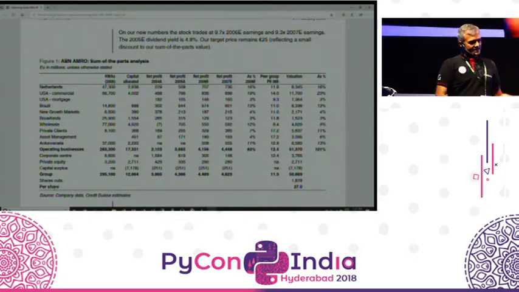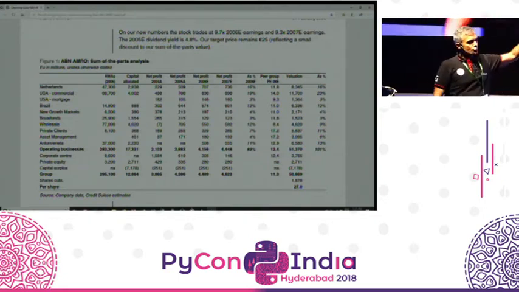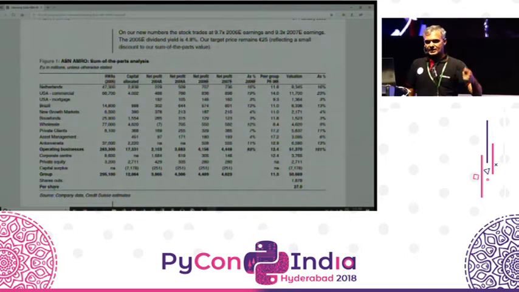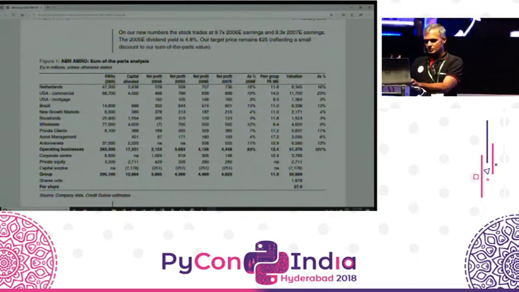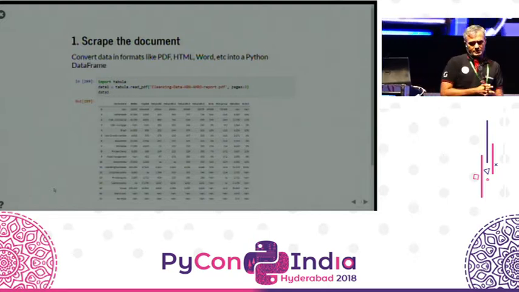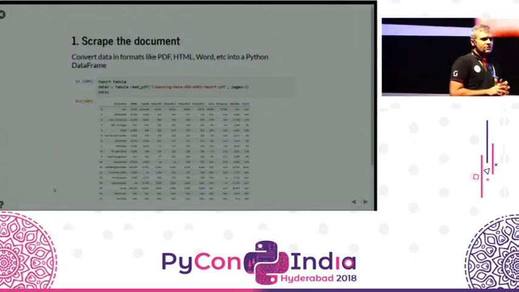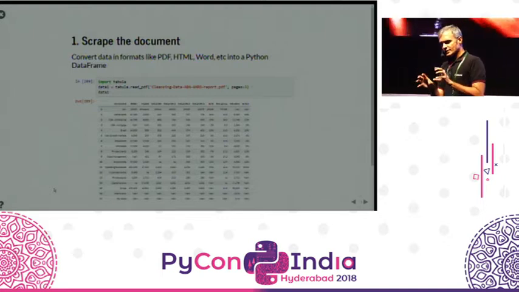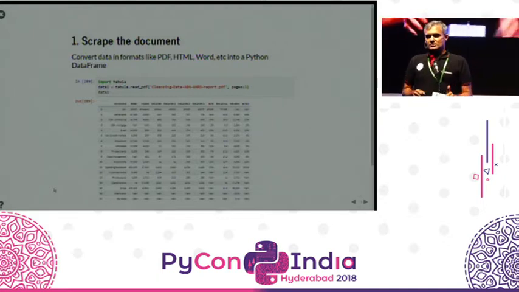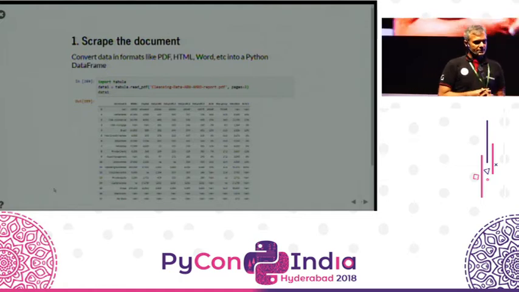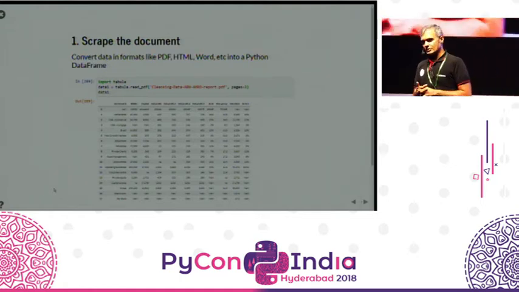This is how we often get stuff. What does it take to put this into a data frame that we can aggregate, analyze, and start doing calculations on? Let's play around with that. The first step is to scrape it. There are broadly 3 different ways in which you can pull data off of a PDF, assuming that it is structured. The first is to use a library such as Tabula. Tabula is a pretty decent library, and we'll be talking through that as our first approach.